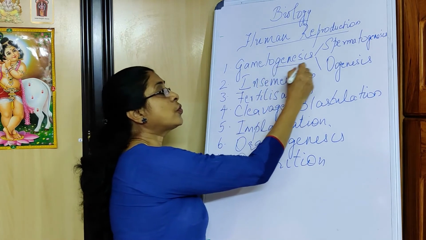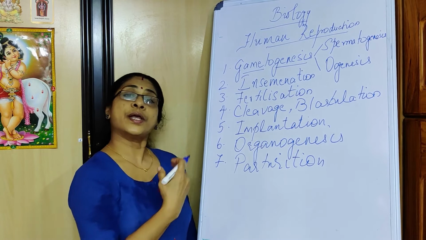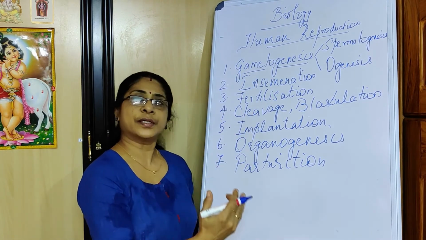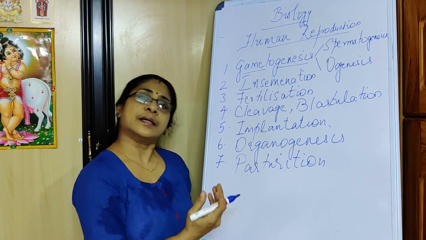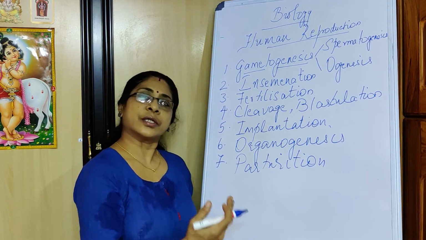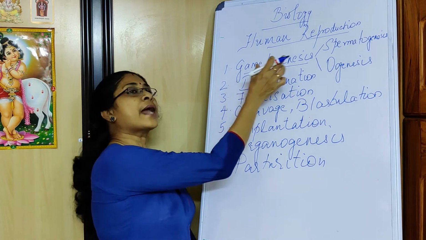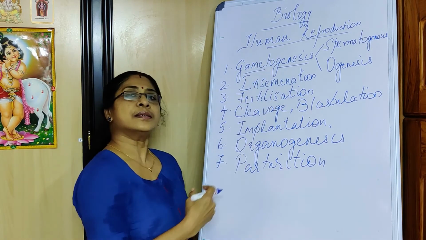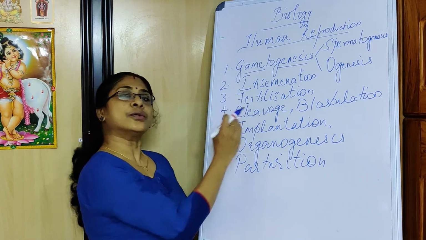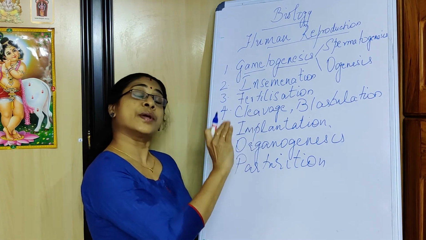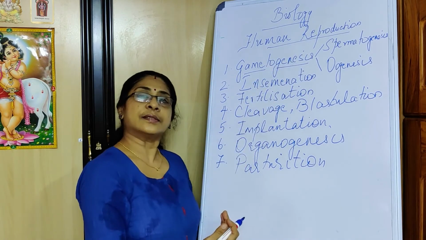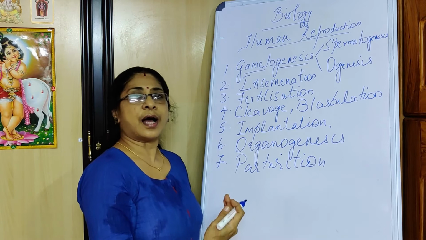The word genesis means to form. So gametogenesis is formation of gametes. That is the first step in human reproduction, or for that matter in most of the sexually reproducing organisms. Gametogenesis is the first event. So genesis is to produce, gametogenesis is production or formation of gametes. Now gametogenesis can further be studied under